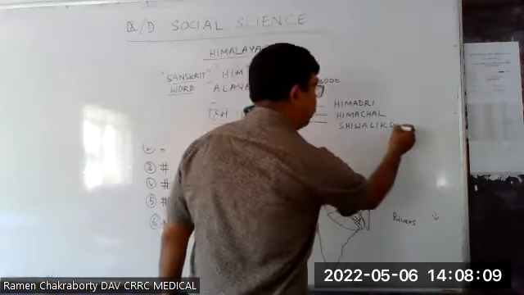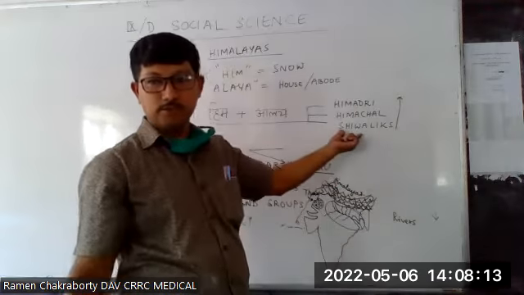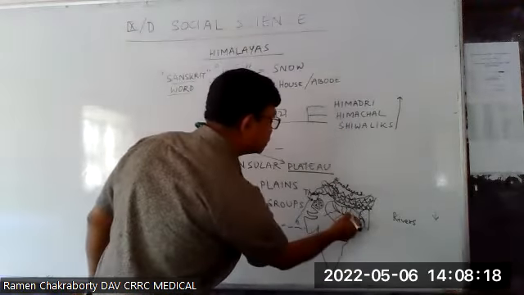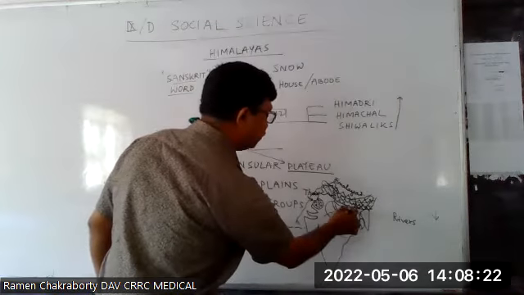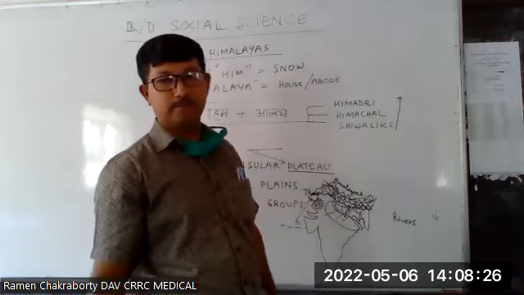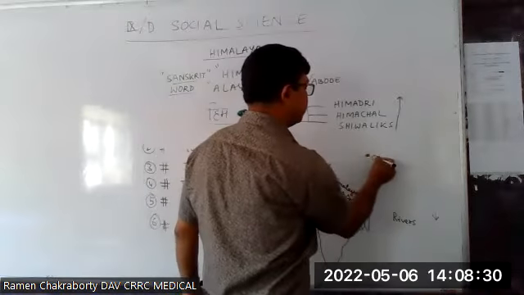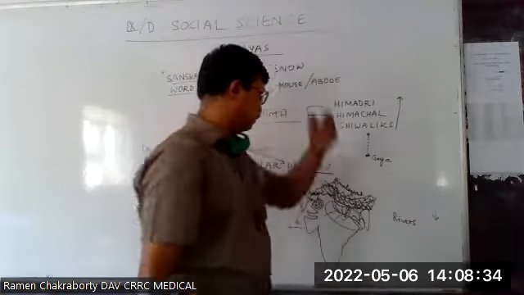And if we go from south to north, suppose we start our journey from Gaya. Now I indicate, suppose this place is Gaya, south of the Ganga. So we are going in the north direction. First, we will find which mountain range. Suppose this is Gaya and we are moving northward.